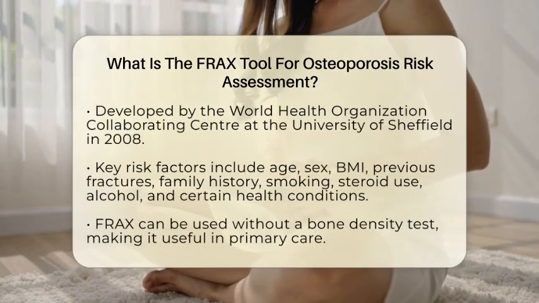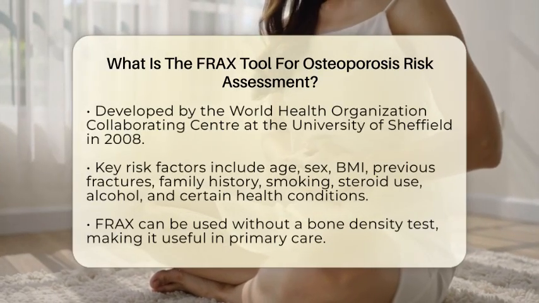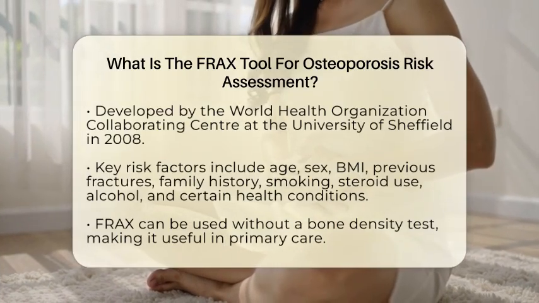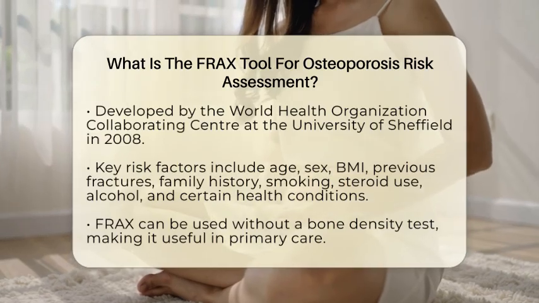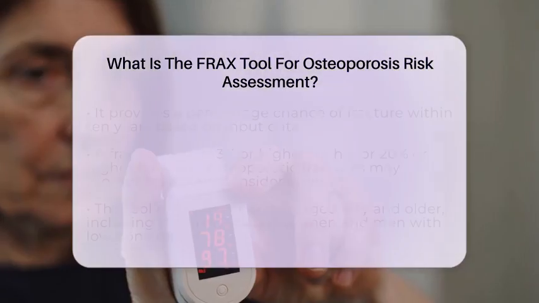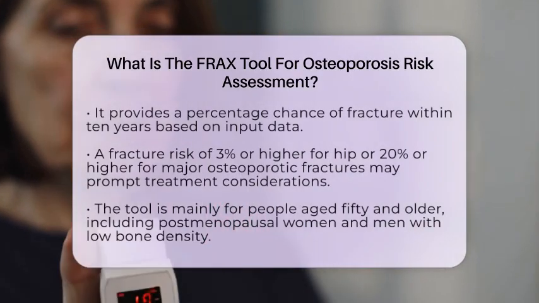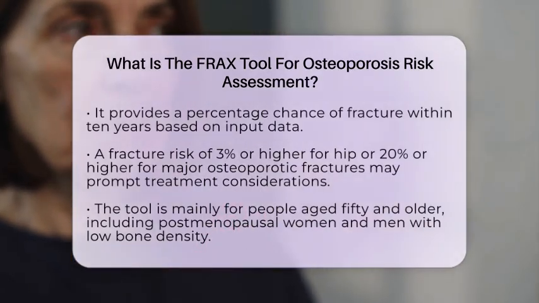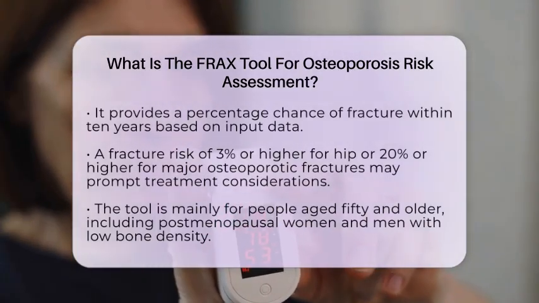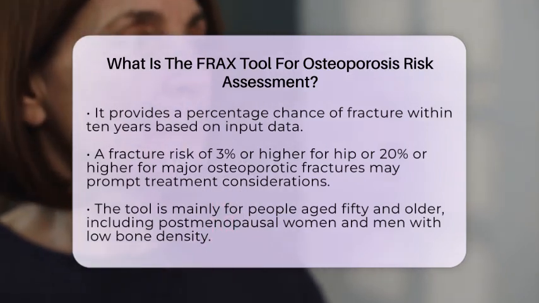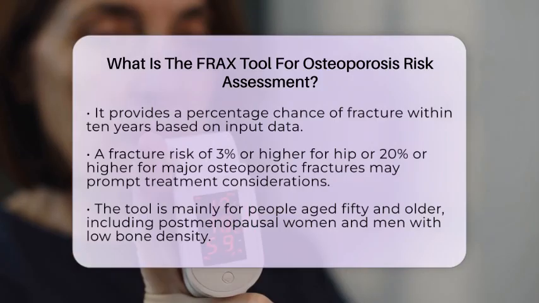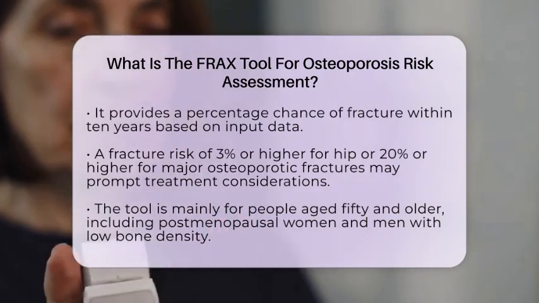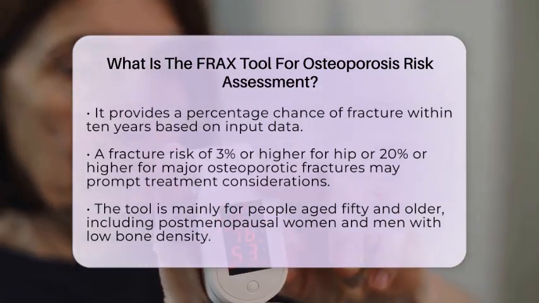One of the main advantages of FRAX is that it can calculate fracture risk even if you do not have a bone density test. This makes it especially useful in primary care settings where quick assessments are needed. When a healthcare provider inputs your information, the tool provides a percentage chance of experiencing a fracture within 10 years. For example, if your risk of a hip fracture is 3% or higher, or if your risk of any major osteoporotic fracture is 20% or higher, your doctor might consider treatment options. The FRAX score helps guide decisions about whether to start medications or adopt lifestyle changes to strengthen bones.